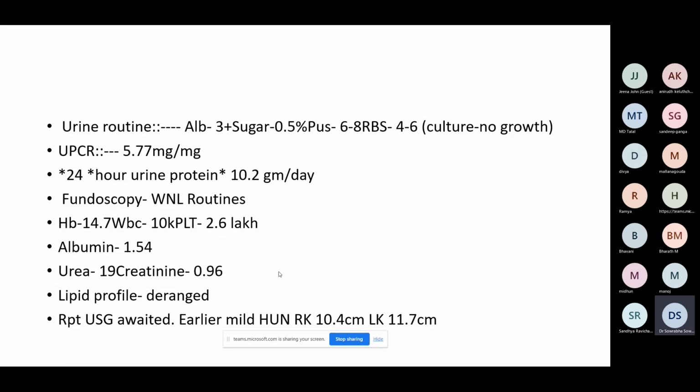This is the clinical examination. And this is the urine routine, which is showing albumin 3 plus. Presently, there is no UTI. Urine PCR was done, it was 5.77. 24-hour urine protein was 10.2 grams per day. Fundoscopy was normal. His creatinine is 0.96 and albumin is 1.54. So now this patient, what would you think? Do I have any volunteers? Anyone wants to put in their thoughts?